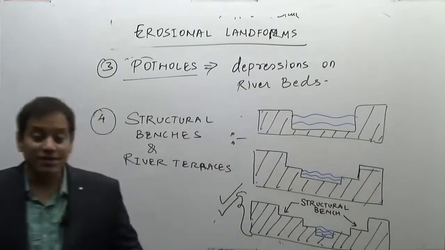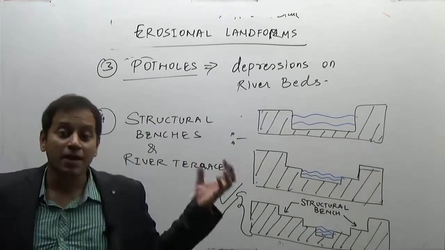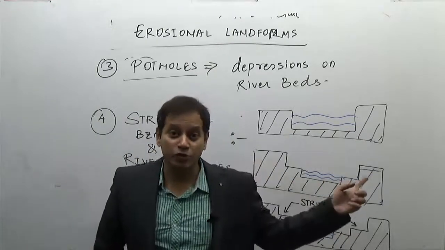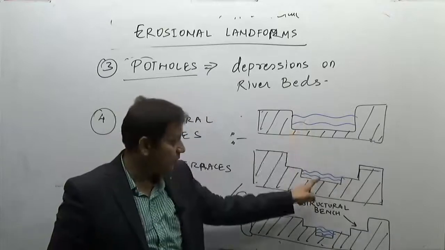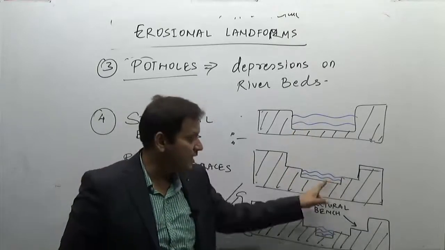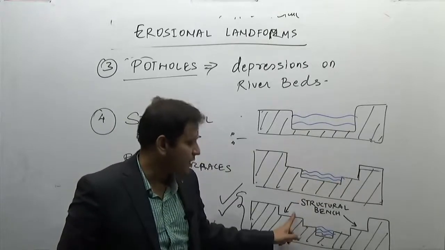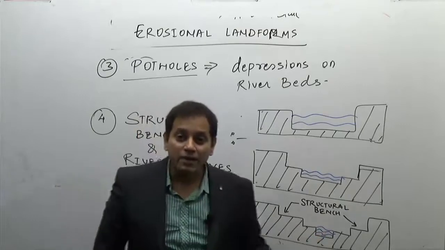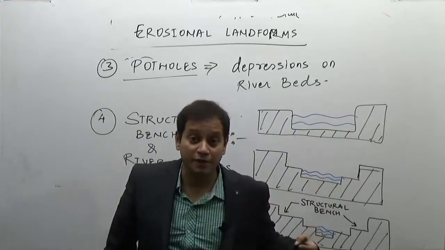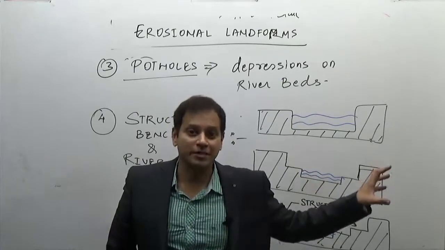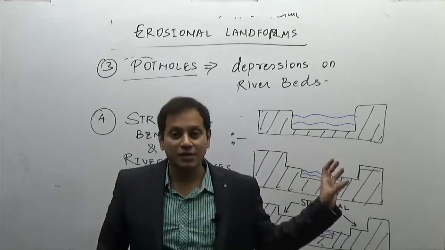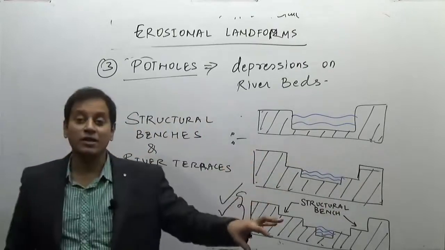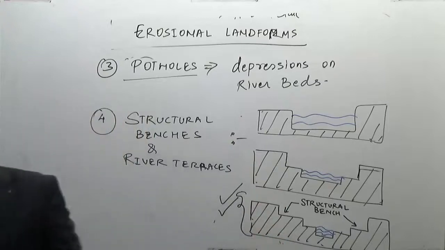Now why I said it is associated with river rejuvenation: rejuvenation means being young again, because when the river is young, it has more erosive power. So when the normal river becomes young, it erodes, resulting in the formation of a valley inside the valley. It again erodes, forming a valley inside a valley, again one more valley inside a valley. Why? Because there is an increase in the erosive power of a river during abnormal times. Such a process we call river rejuvenation. So the flat surface on either side of a river is known as a river terrace or the structural benches.